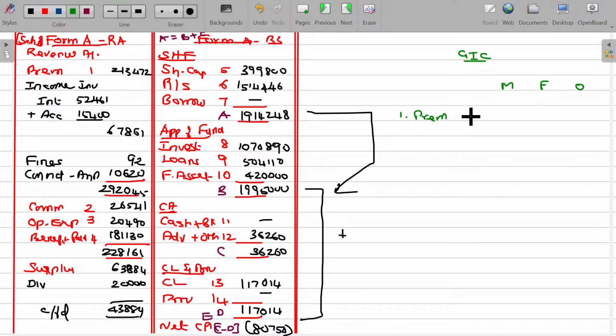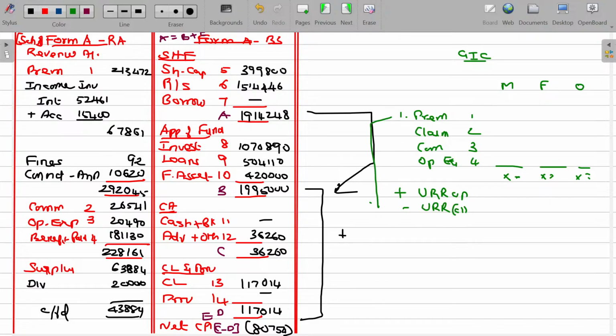So premium schedule 1, claims paid schedule number 2, commission paid schedule number 3, operating expenses schedule number 4. Find out the full value here. With that, you have to add unexpired risk reserve opening, subtract unexpired risk reserve closing.